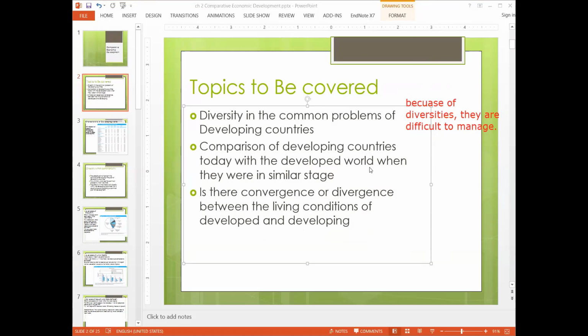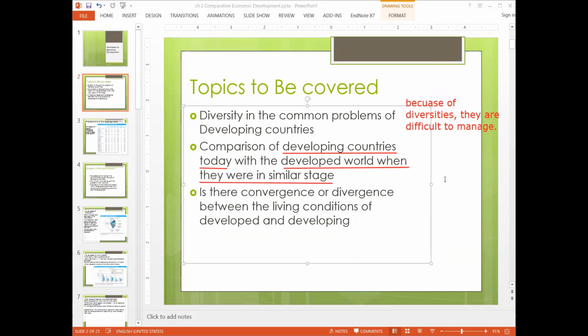Second topic that we'll discuss is the case where we are comparing our current situation as developing countries today with the developed world when they were in a similar stage.